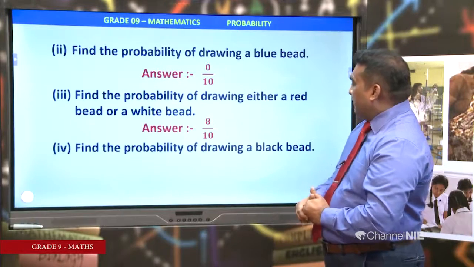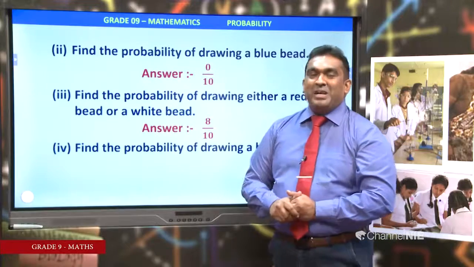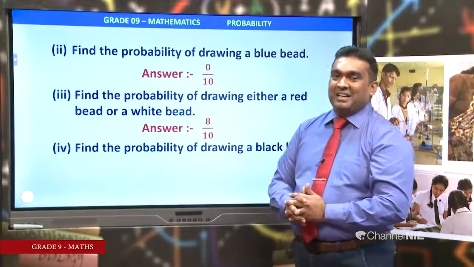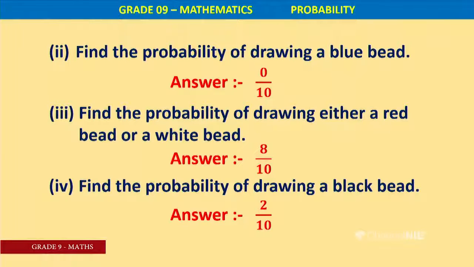Find the probability of drawing a black bead. How many black beads? 2 black beads. 2 over 10, total number of beads 10. Therefore, 2 over 10 is the probability of getting a black bead.